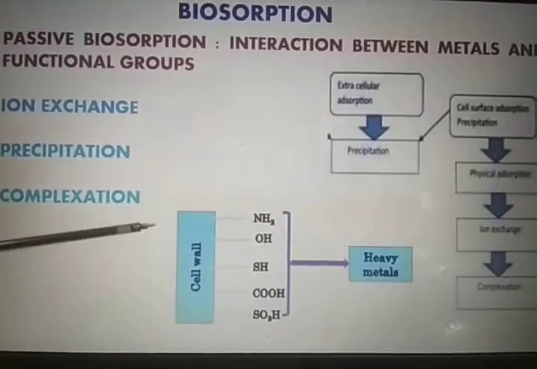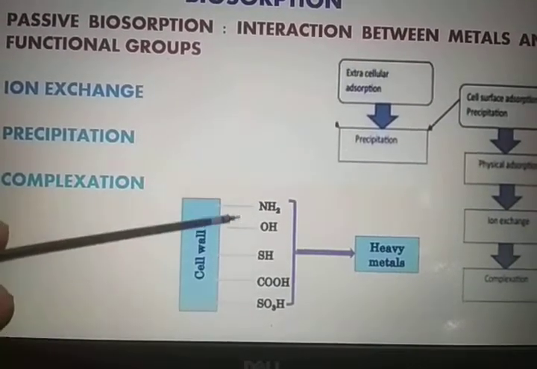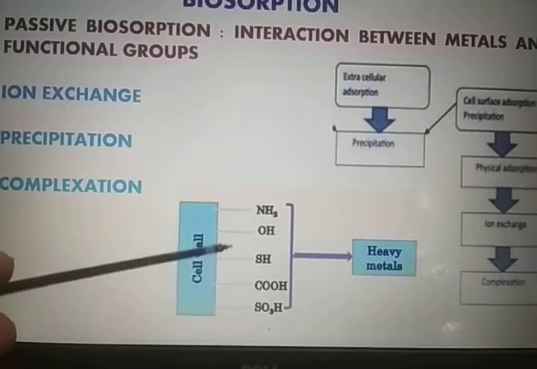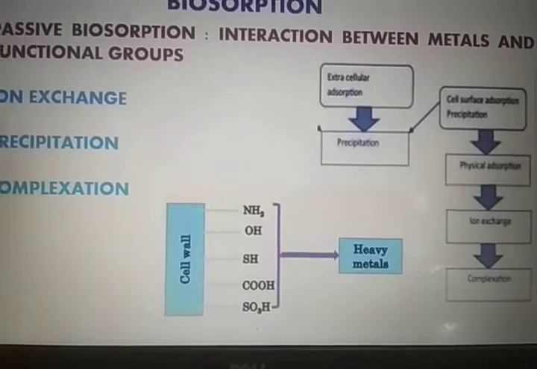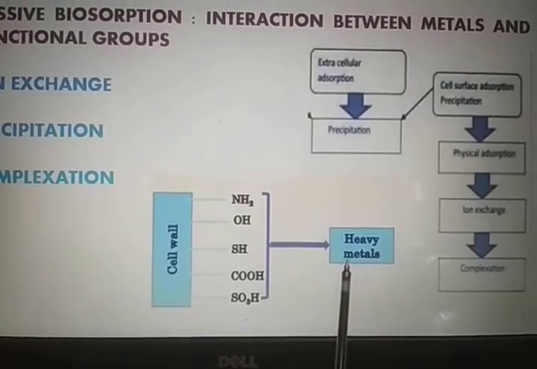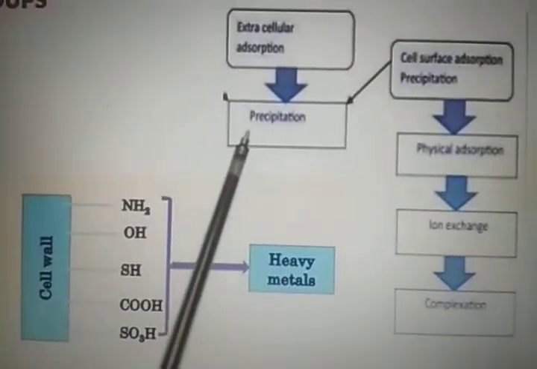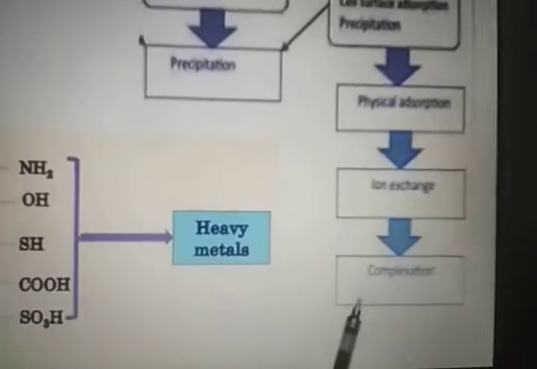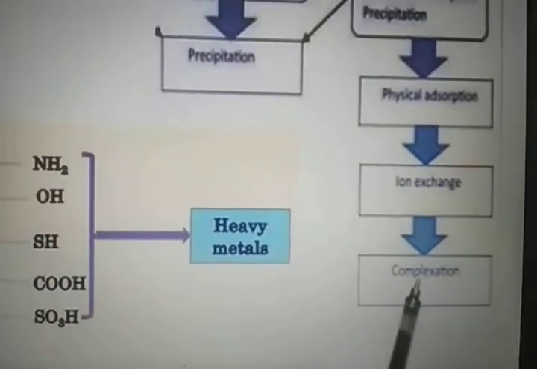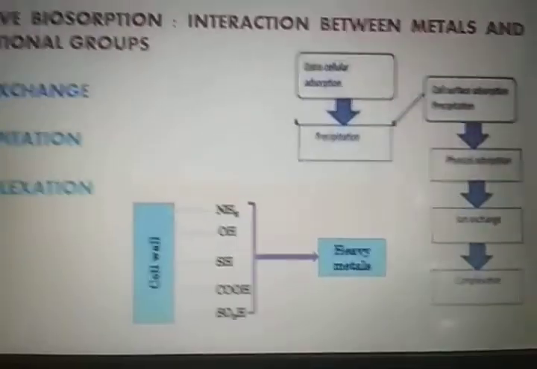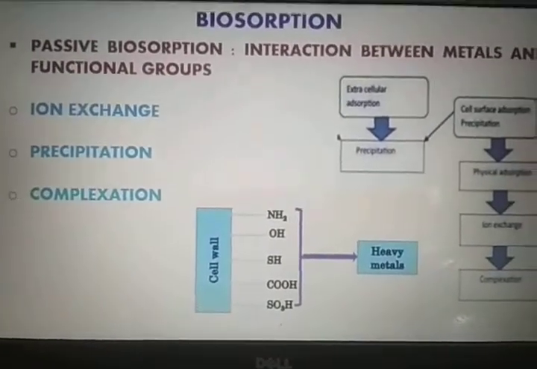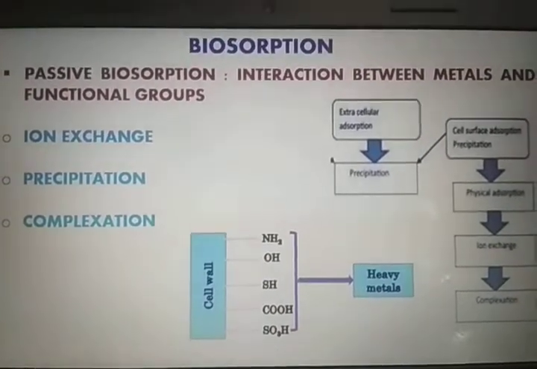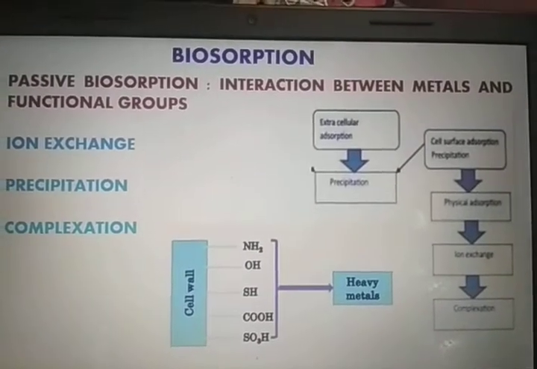So this is the structure of the cell wall, and these are the functional groups present on the polymeric compounds. So these interact with the heavy metal, and by the process of either precipitation, ion exchange or complexation, the metal ions get deactivated. Okay, so this is the passive bioabsorption.